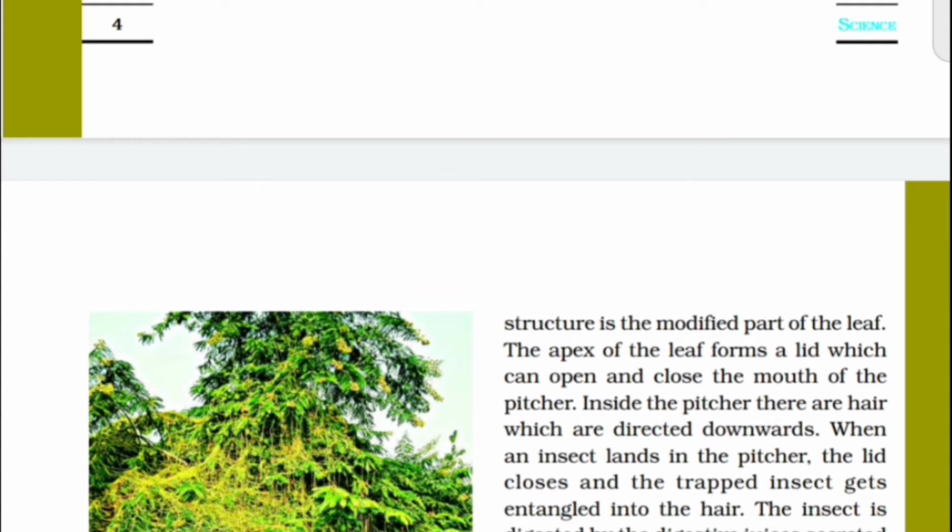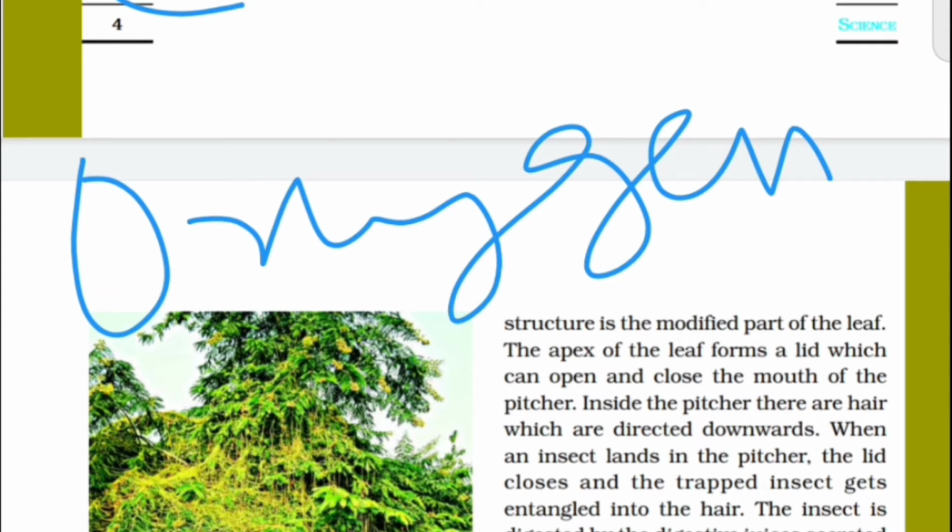The carbohydrate mainly contains carbon, oxygen and hydrogen, and these three elements are essential for the synthesis of other components like protein, fat and vitamins.